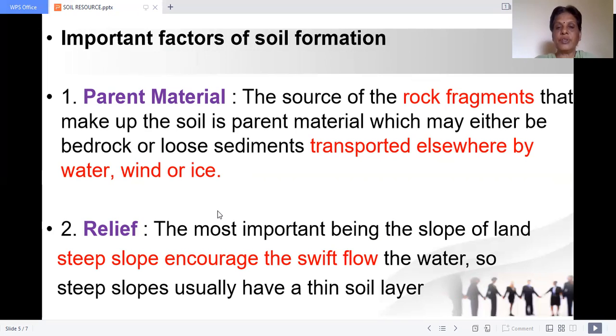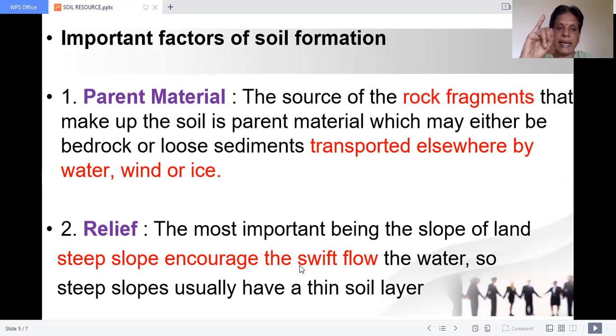Relief, what is the relief? The most important being the slope of land, steep slope. What are the relief features? Steep slope is the main reason for the rock fragments to get rolled down, to get eroded. So steep slopes encourage the swift flow of water. Because of that, the rock fragments roll, and when they roll, they are again broken into small pieces and fine particles.